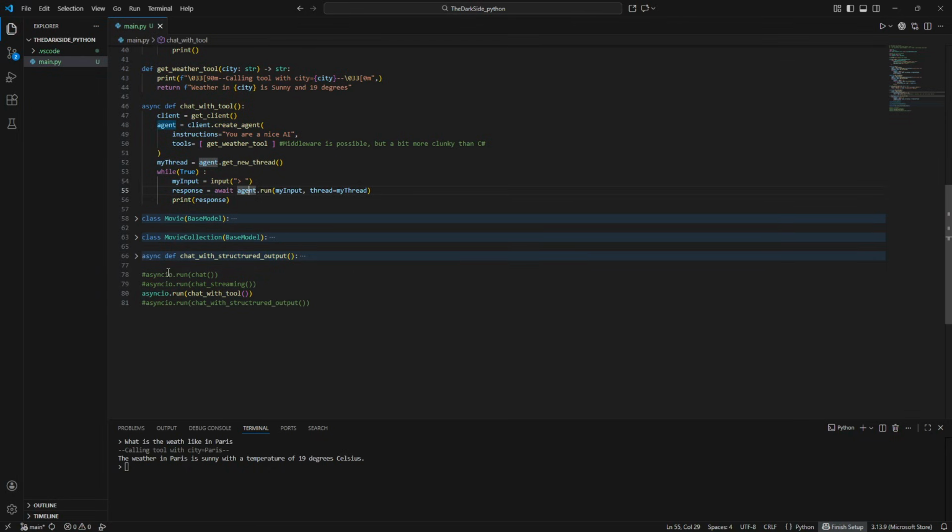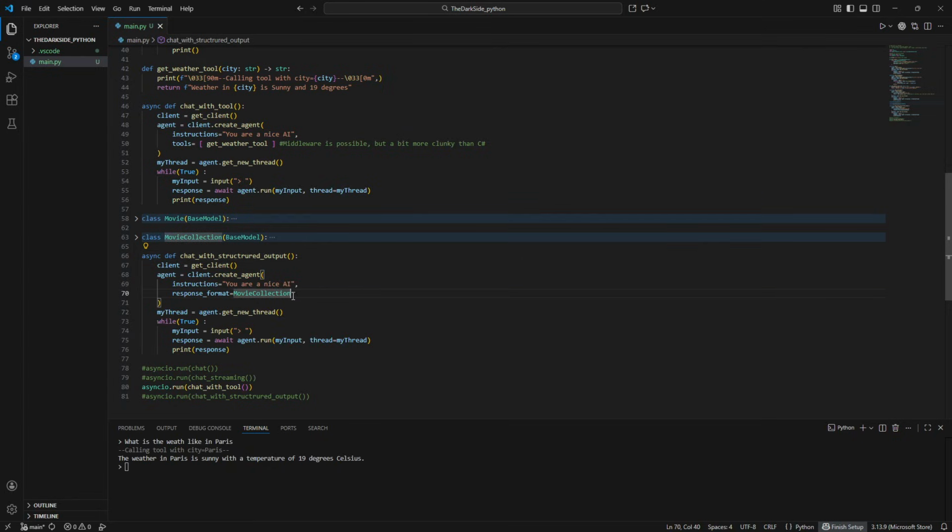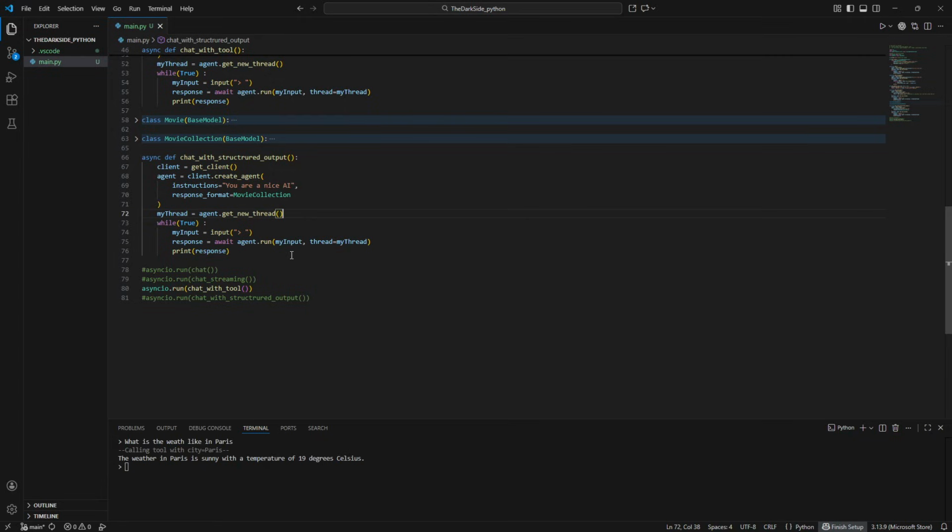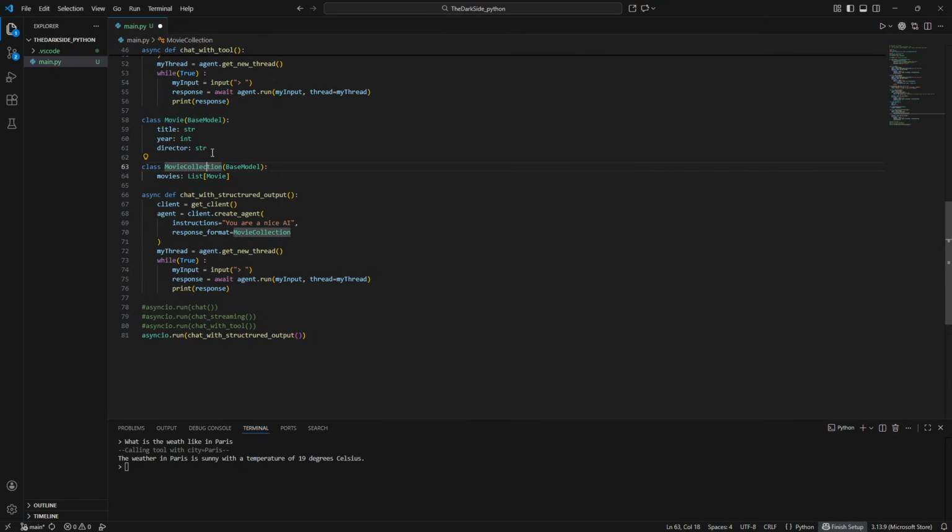The final one I wanted to do was structured output. Again, I would really much have liked to have these classes below, but I'm not allowed. They need to be above where they're used. Yeah. Kind of annoying, but that's probably Python for you. So the last one, we simply say a response format in our agent, and that response format is just a class with a list of movies in it, and then everything runs again.